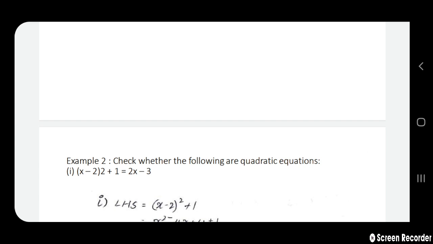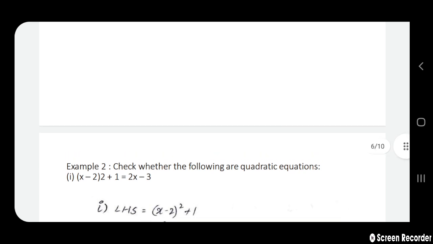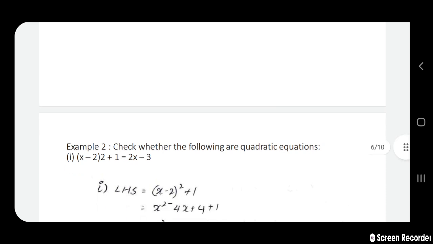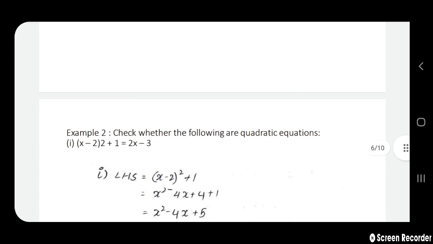Well, it is of the general form ax square plus bx plus c equals 0. I had told you this. That time an equation is said to be quadratic. A quadratic equation has a highest power of the variable 2. Highest power of a variable in a quadratic equation is 2. Check whether the following are quadratic equations.